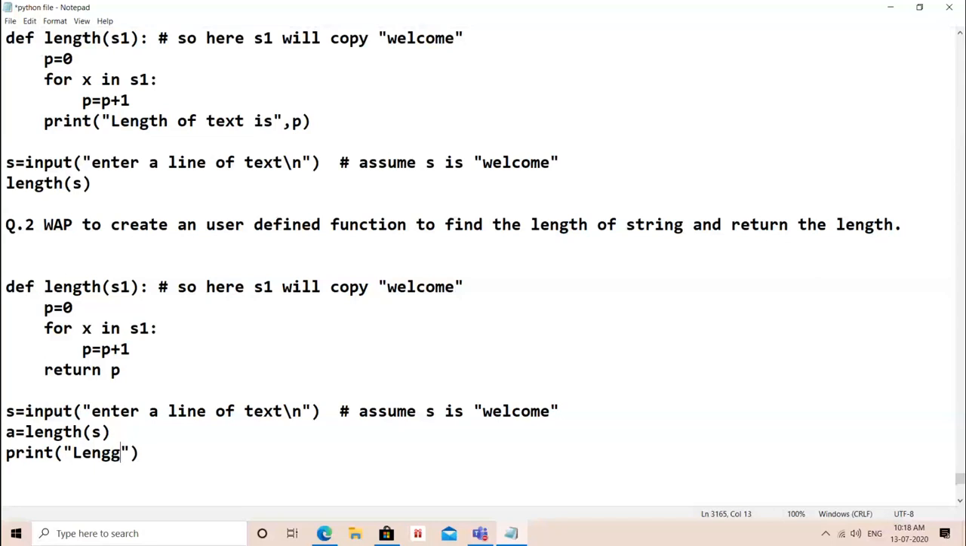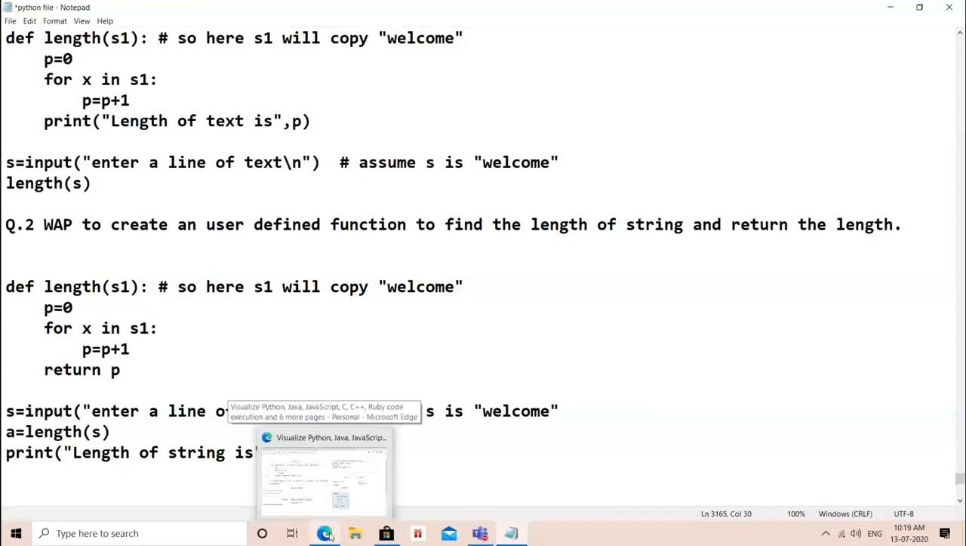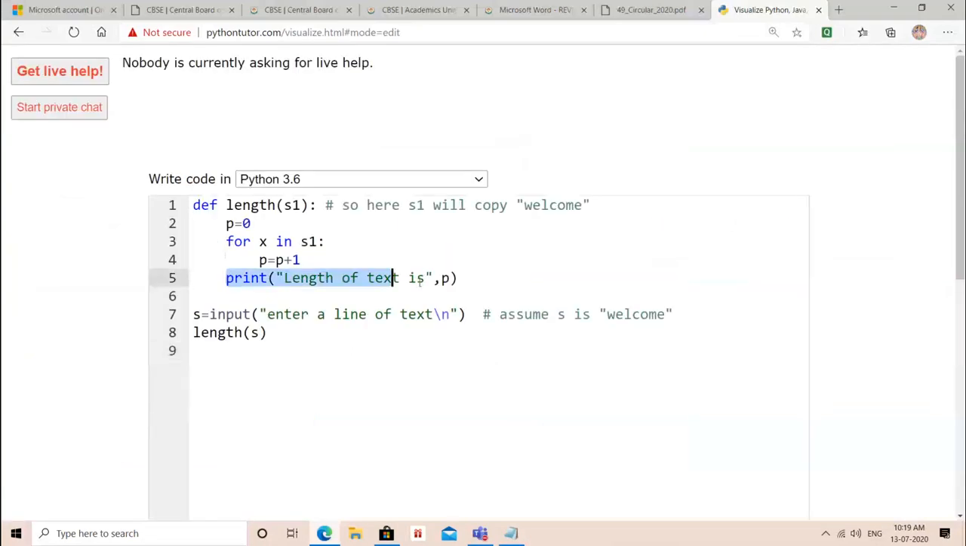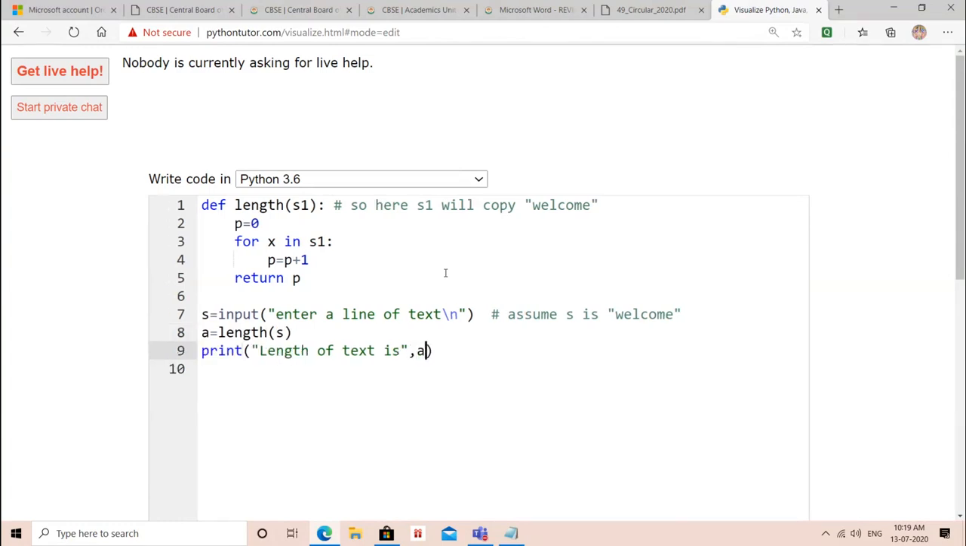Length of thing. This is a simple difference between returning and without returning. It's all about returning and without returning. Okay, let me just test it again. You will get the same answer. Don't worry about it. Answers will never change. Here I'm just cutting this. Return p. And I am just taking one variable, a equals to length, and then print a, length of text is.